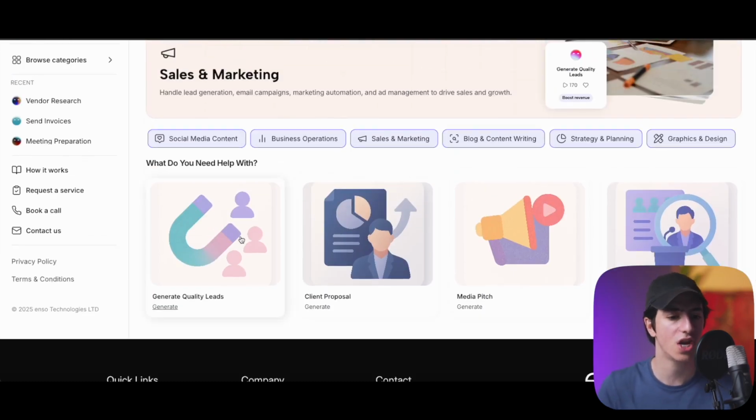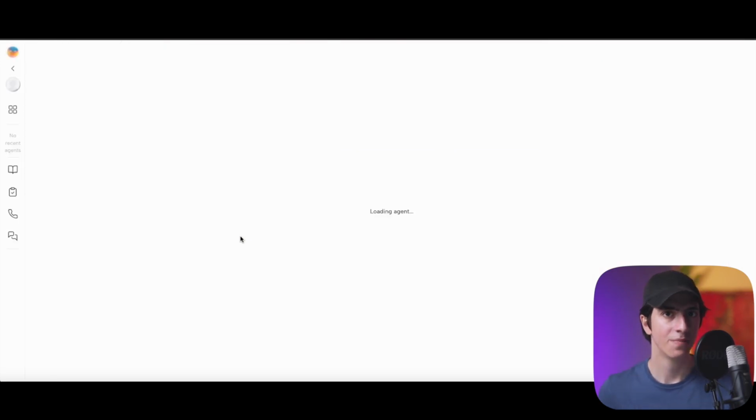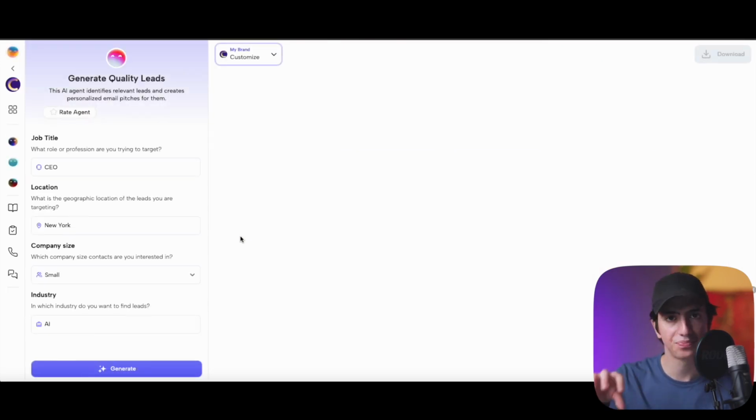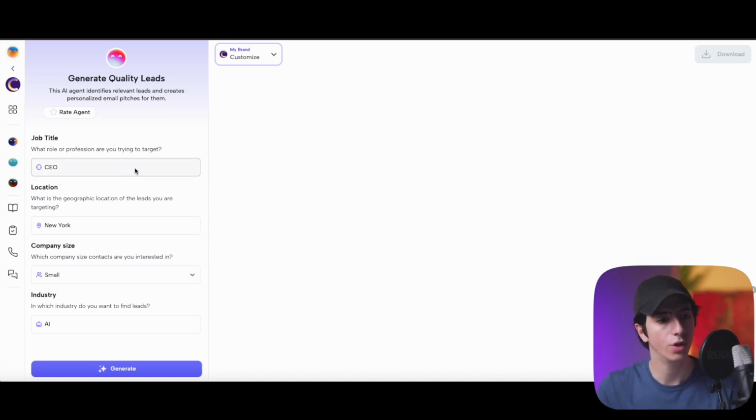So let's start with Generate Quality Leads, a feature which wouldn't only require manpower, but is also generally very expensive if you want to tackle it yourself. There are many agencies and many tools that help you generate high quality leads, but they are paid and very expensive compared to Enso, which is basically free. So let's see what we're trying to tackle.